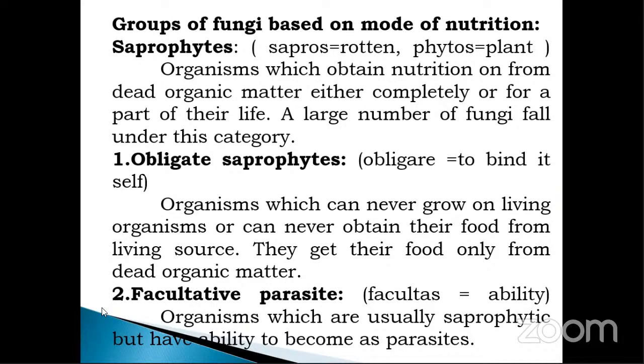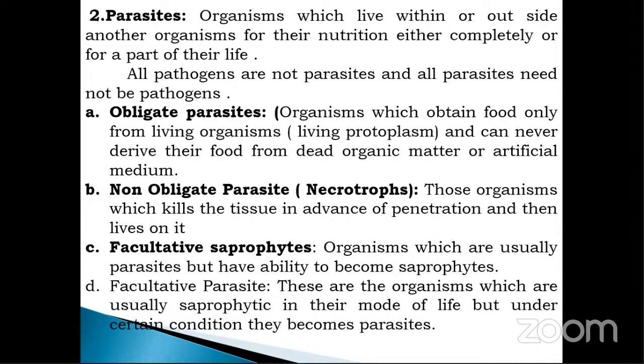Okay, next one, that is parasite. Second type, that is parasite: an organism which lives within or outside another organism for its nutrition, either completely or for a part of its life. That is called a parasite. And all pathogens are not parasites, and all parasites need not be pathogens. Suppose we are parasites, meaning we are dependent on others, but we are not pathogens. We are not causing a disease. So all pathogens are not parasites, as well as all parasites need not be pathogens.